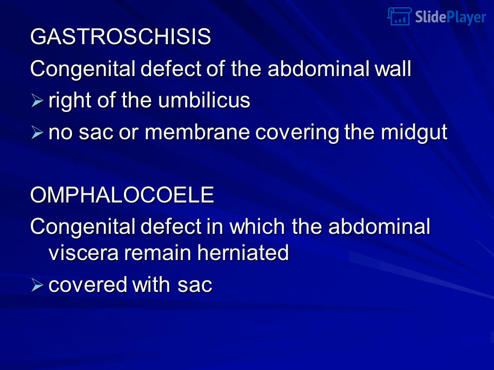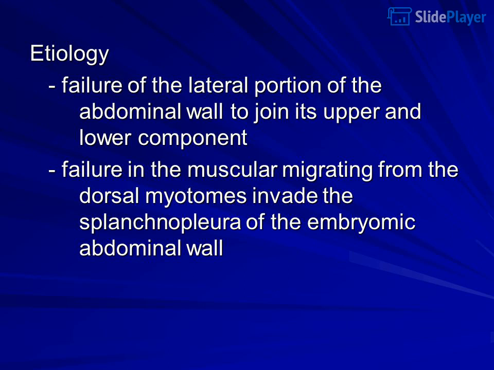Gastroschisis: congenital defect of the abdominal wall to the right of the umbilicus, with no sac or membrane covering the viscera. Omphalocele: congenital defect in which the abdominal viscera remain herniated, covered with a sac. Etiology: failure of the lateral portion of the abdominal wall to join its upper and lower components; failure of the muscle migrating from the dorsal myotomes to invade the splanchnopleure of the embryonic abdominal wall.